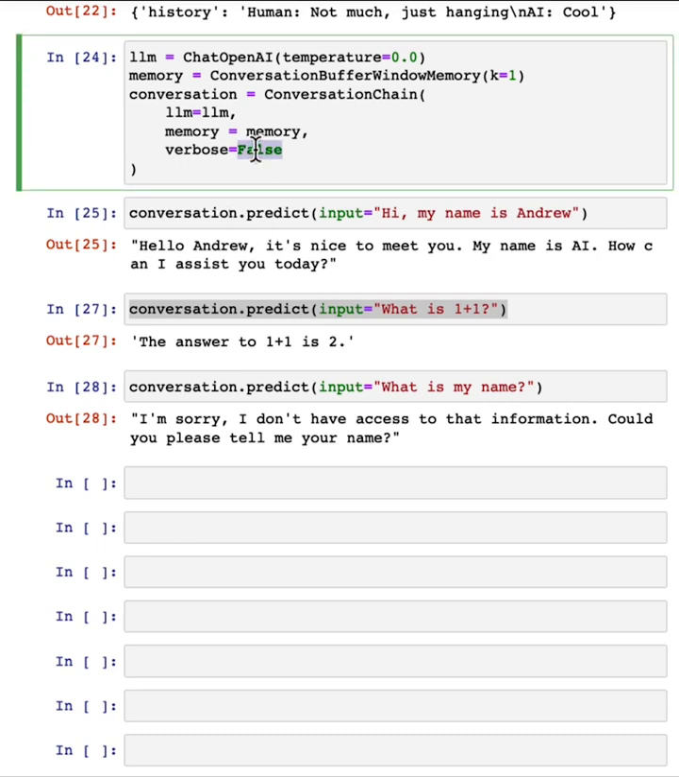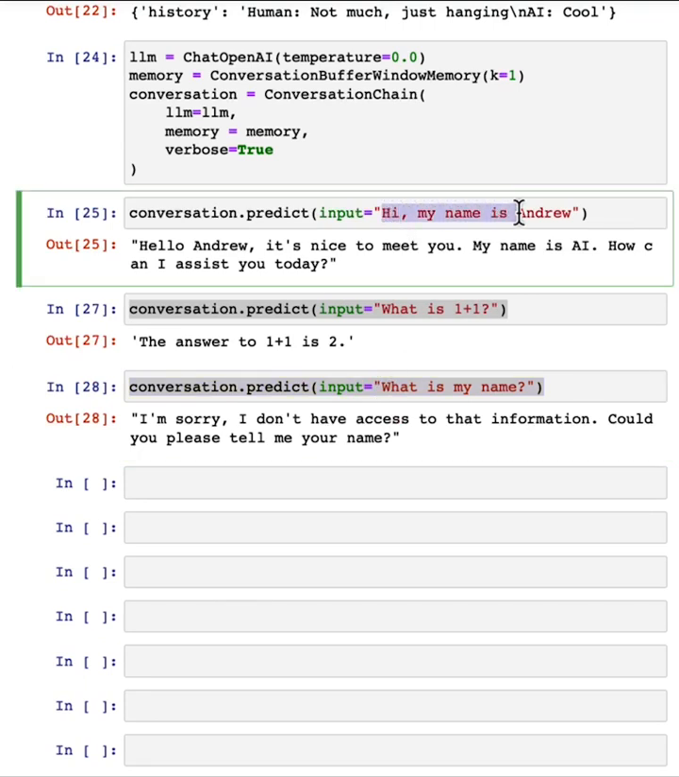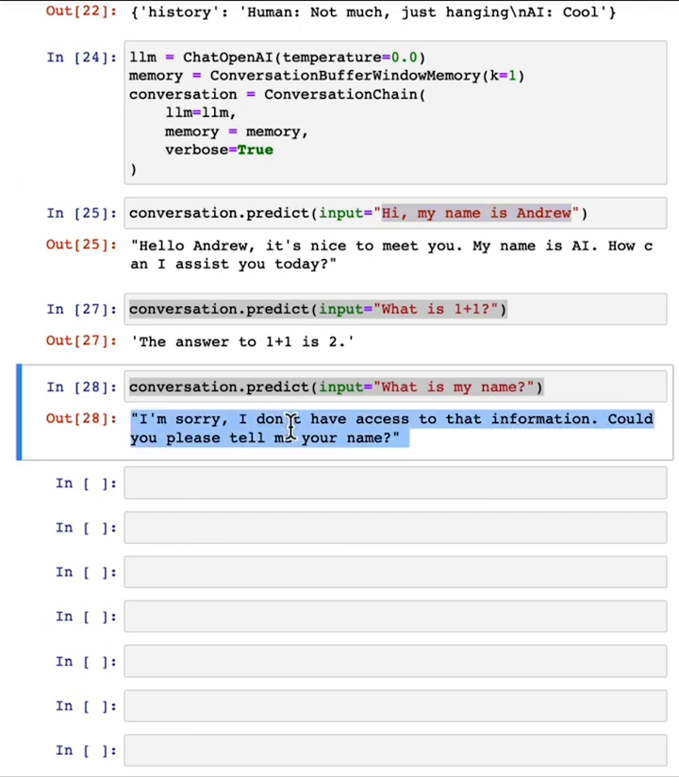One thing I hope you will do is pause the video, change this to true in the code on the left, and rerun this conversation with verbose equals true. Then you will see the prompts actually used to generate this, and hopefully you'll see that the memory, when you're calling the LLM on "what is my name," has dropped the exchange where it learned my name, which is why it now says it doesn't know my name.